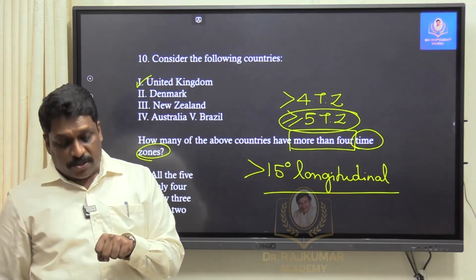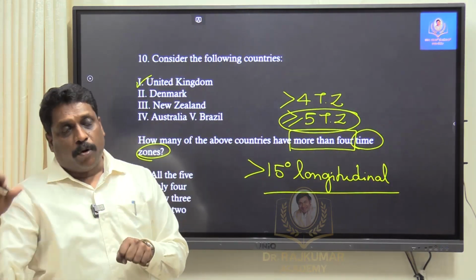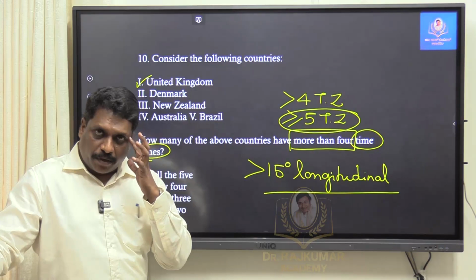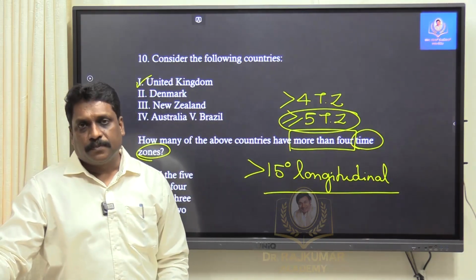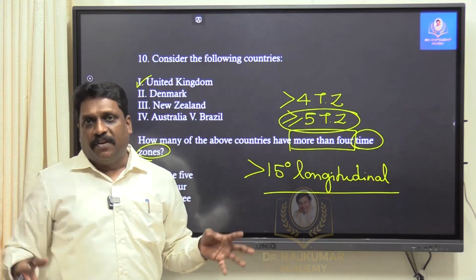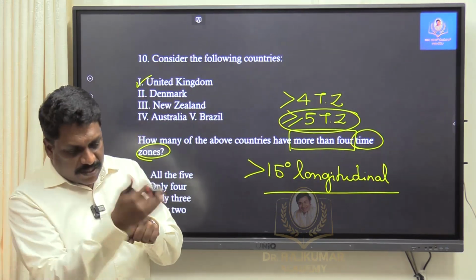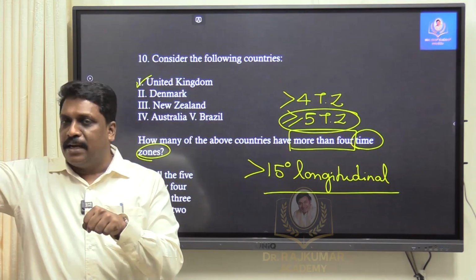According to popular sources, the United Kingdom has at least 9 different time zones. See, there is a very popular British pre-independence statement: they say the sun will never set in the British Empire. What is the meaning? Somewhere they feel that all 24 time zones, the British Empire is there. By the time the sun sets in one region, one time zone, the sun will be there in the sky in another British region.